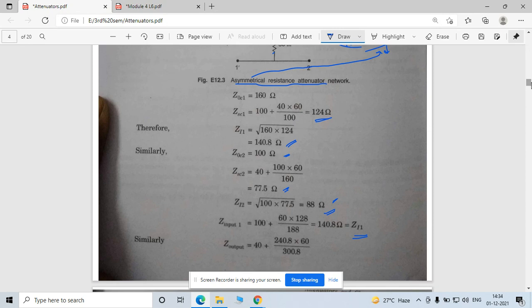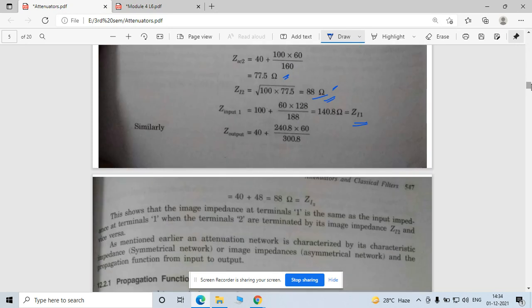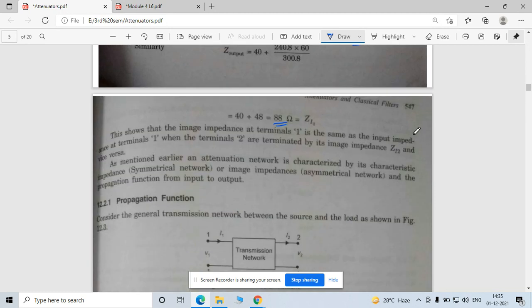Okay, see here, this is Z input impedance for this ZI1, and this is your Z output for this ZI2, which is equal to your 88 ohm. See here, when you calculate this, you will get this 88 ohm. So all theory is also given here, you can read it out.